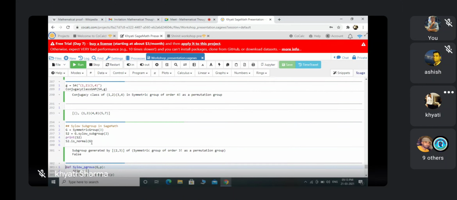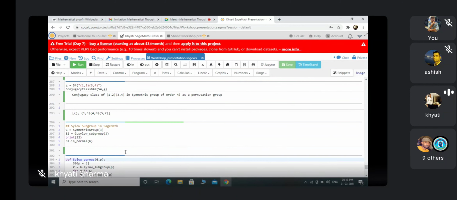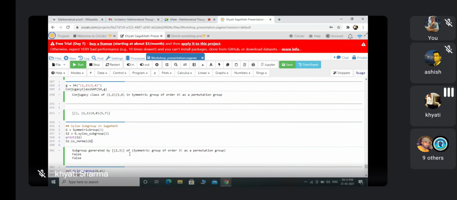So this is the subgroup generated by this, of the symmetric group, and print S2, and it's not normal. So this thing is false. These commands are inbuilt commands in Sage to check the Sylow subgroup.